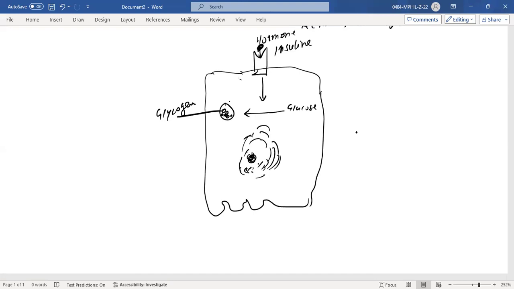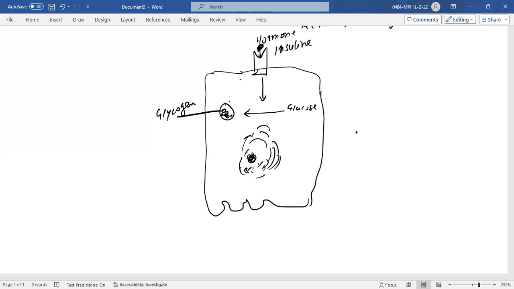So when glucose increases in our blood, the body recognizes it. In order to maintain the level, insulin will come, and the extra amount of glucose will be converted into glycogen. This is all going on in the liver cells.